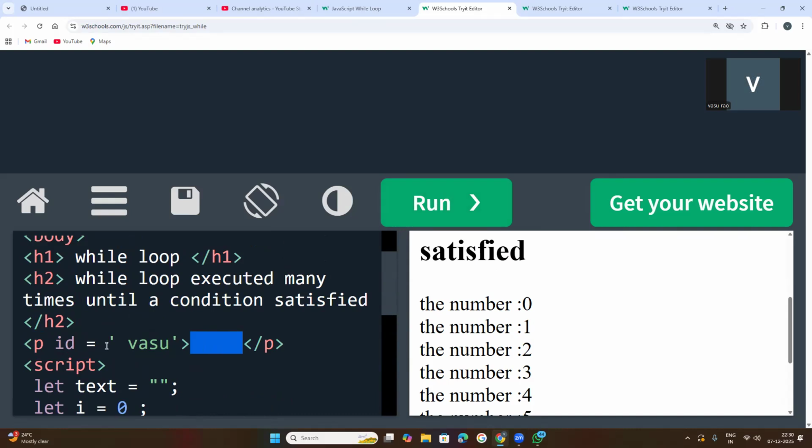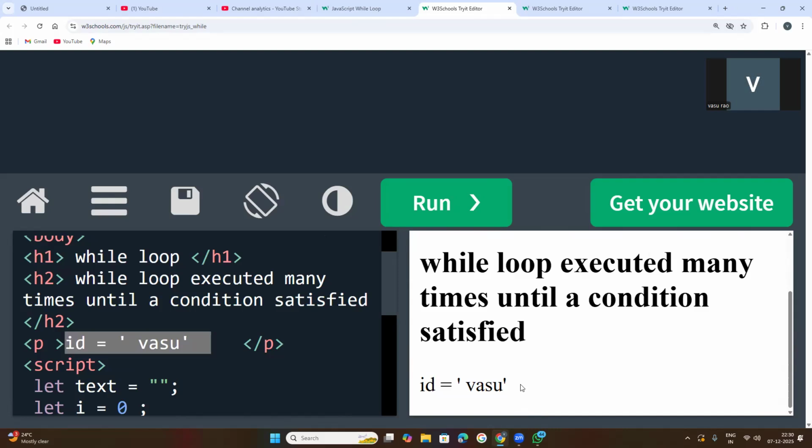See what happens here. Now what happened, it turns into white color, which means it is content, and it will display on the screen. Don't try to write inside the paragraph element's start tag end tag. So always you need to keep this inside the paragraph element start tag.